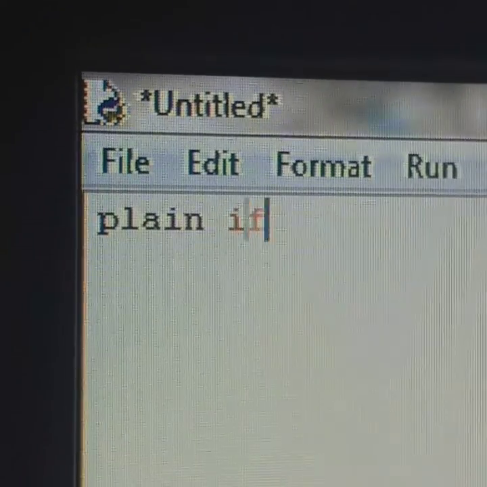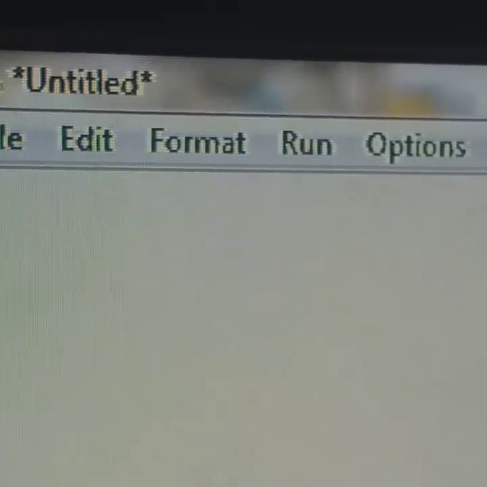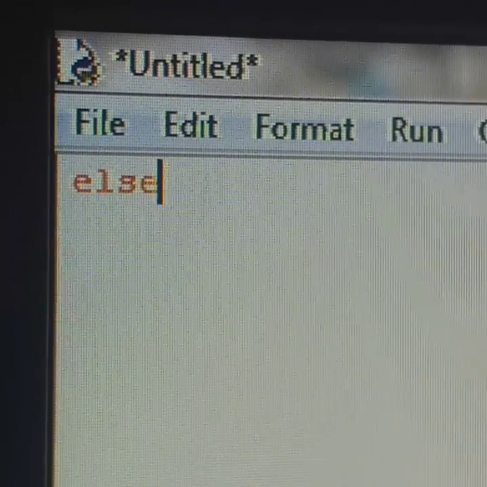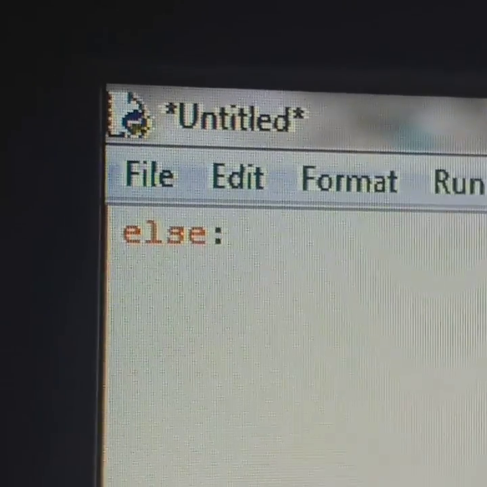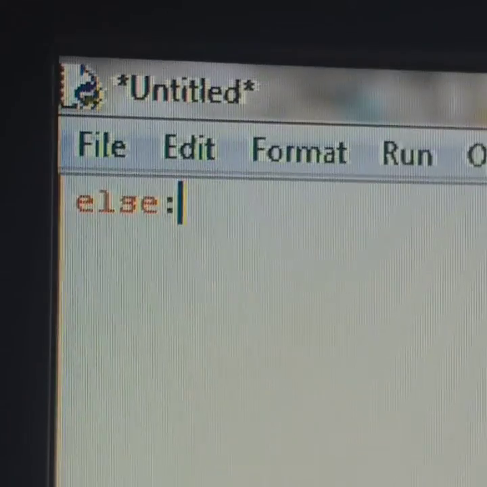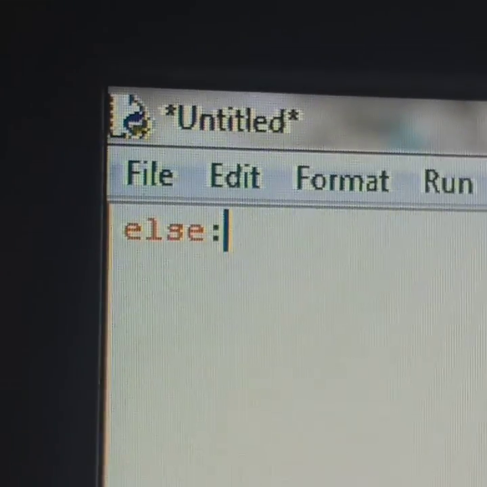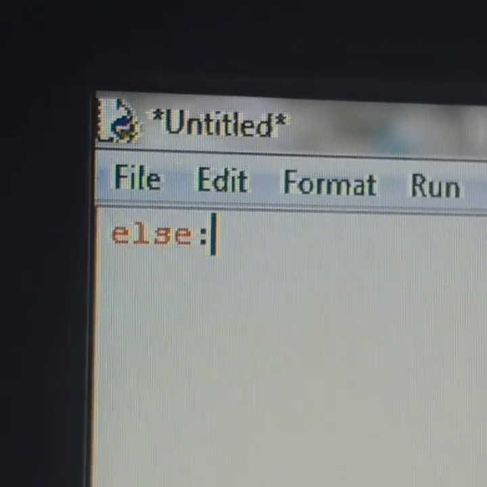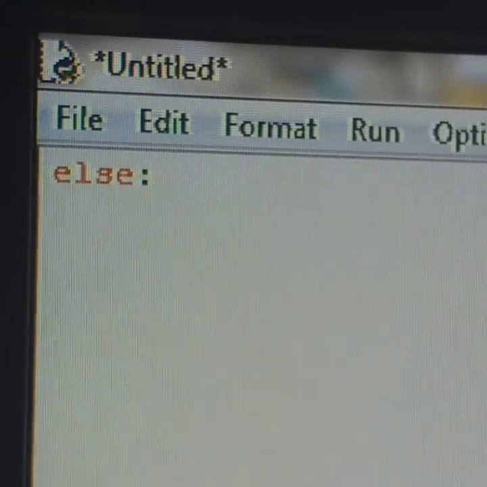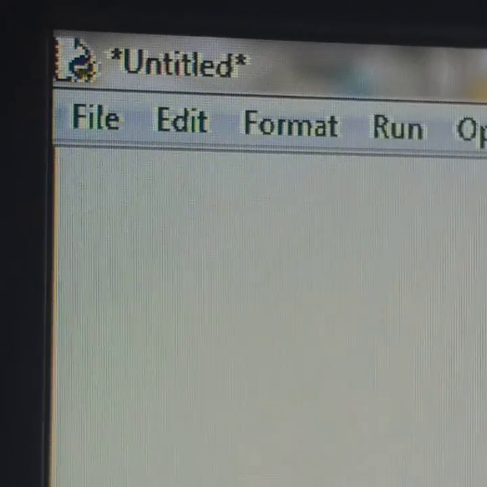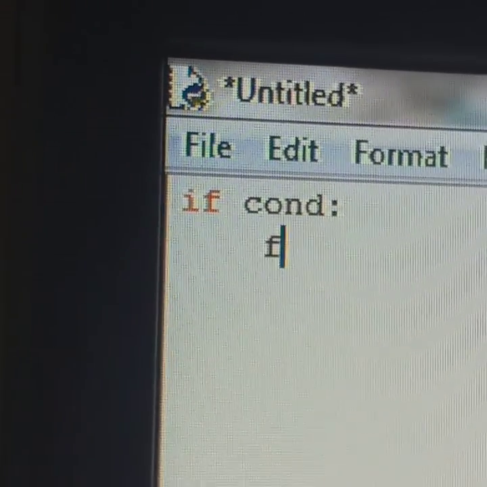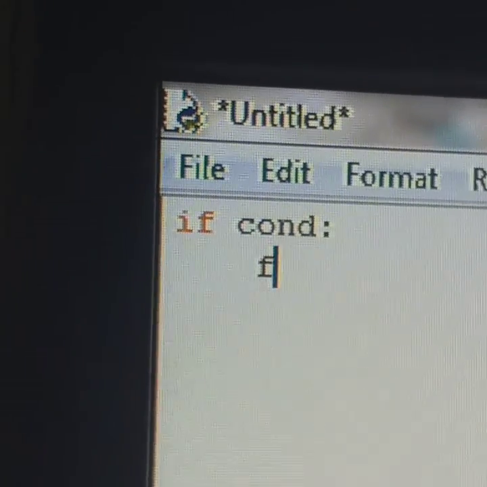And when an else statement is there along with if, then if the condition is true it will show something, and if the condition is false, it will show something else. So the complete statement is: if condition, statement.